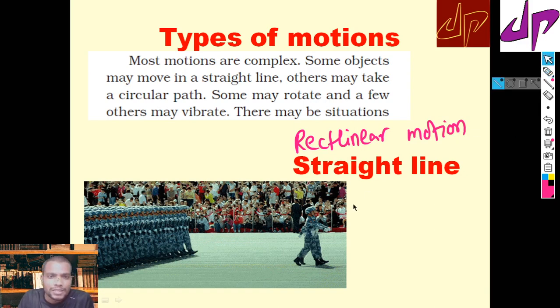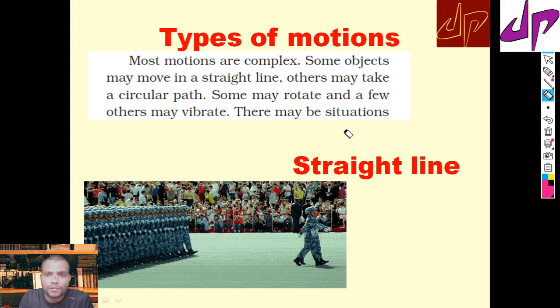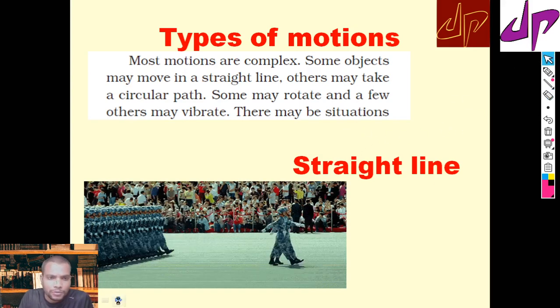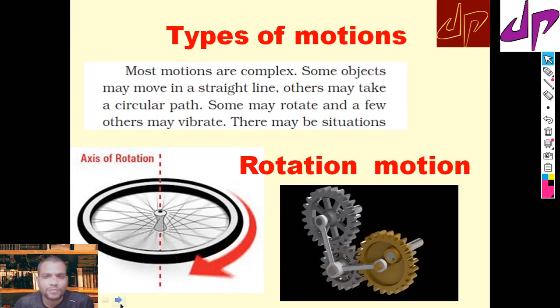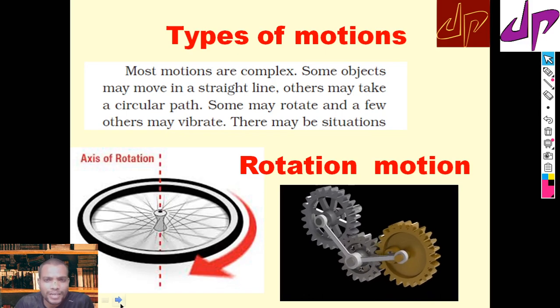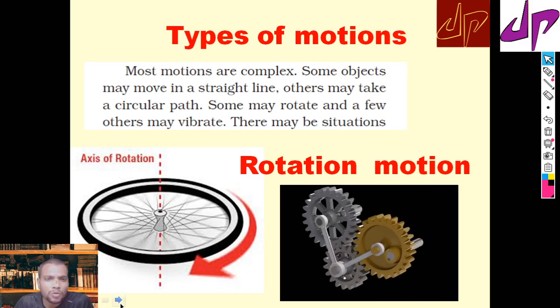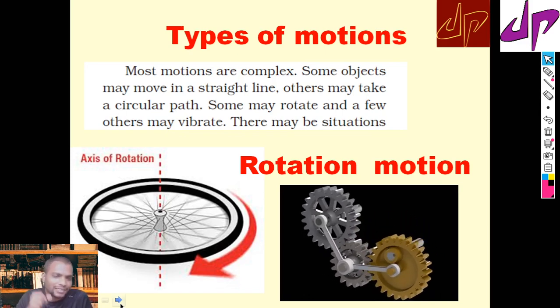If the objects are moving in a perfect straight line, we define that as rectilinear motion. Now let's see another kind of motion: rotation. In rotatory motion, the objects move about an axis.